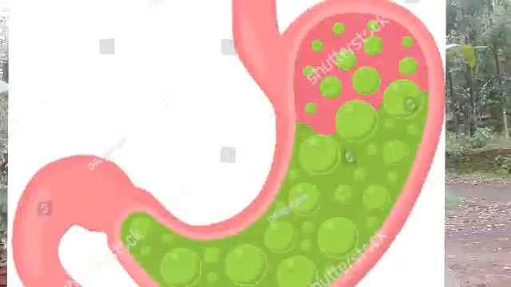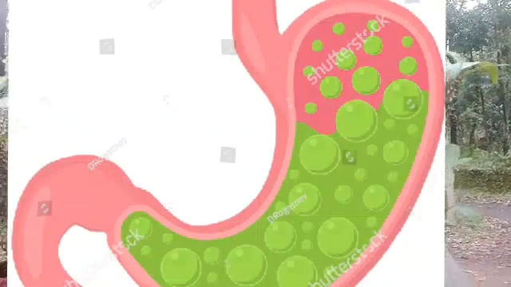Then the epiglottis, tongue, posterior part of tongue and uvula help to move this ball form of our food into the esophagus, and the walls of this esophagus are made up of muscles.